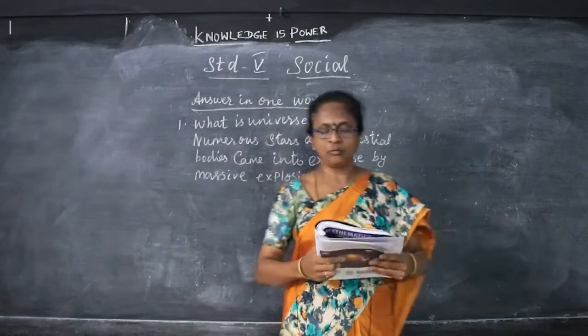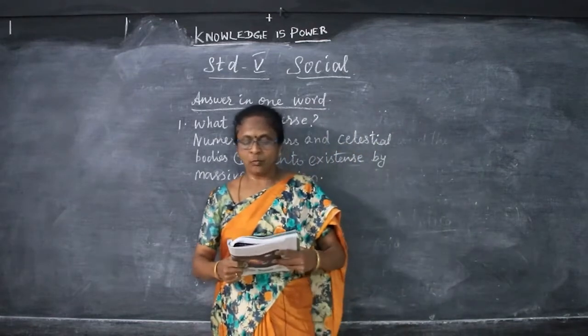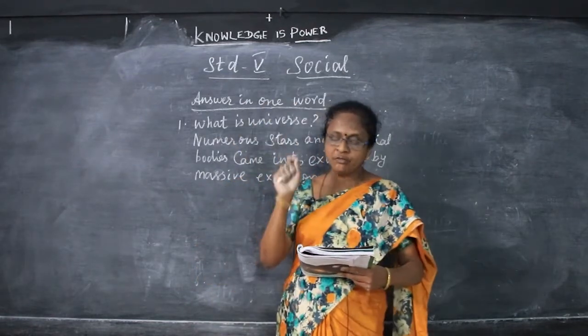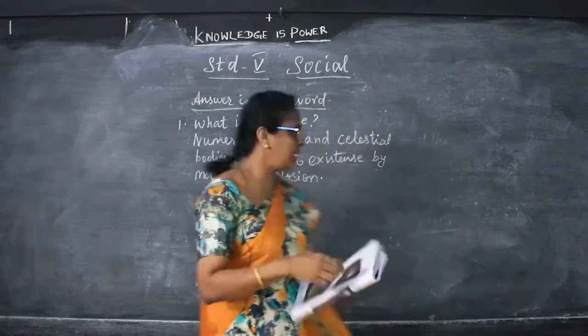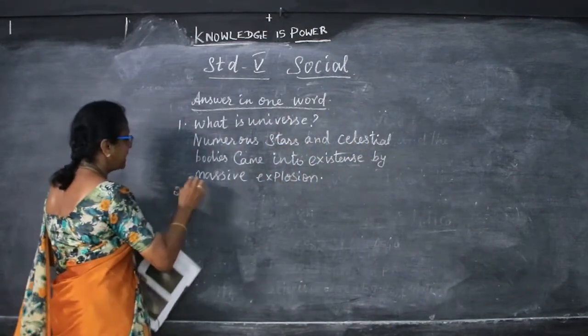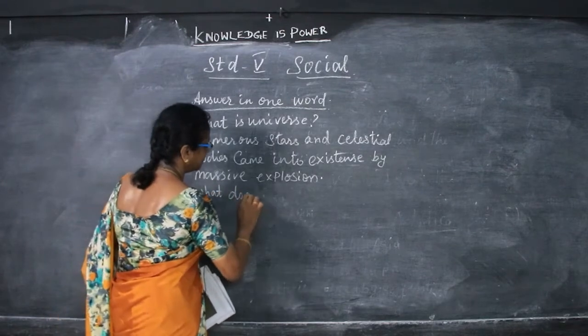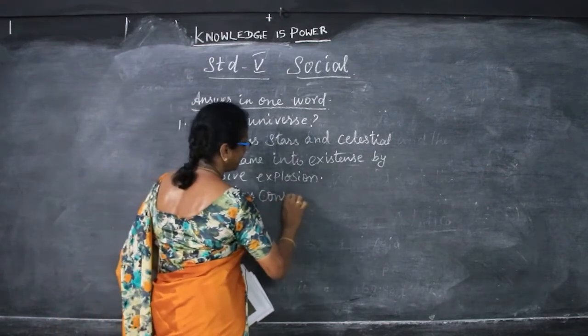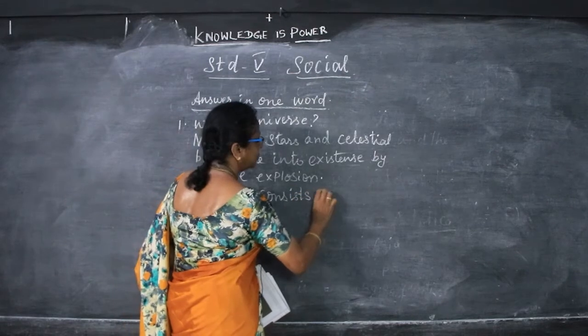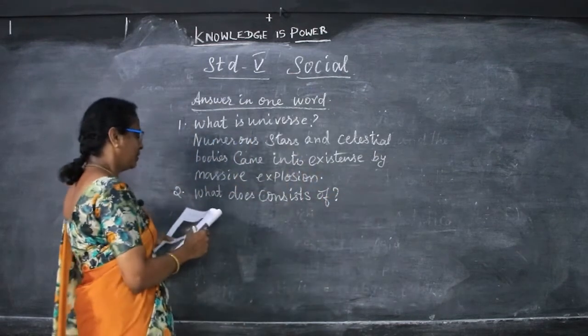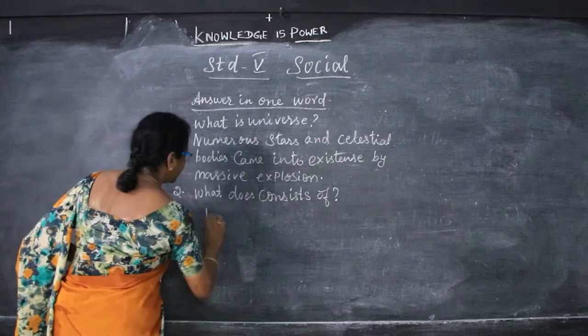Now, what does the universe consist of? The universe consists of billions of galaxies. What does the universe consist of? Billions of stars.